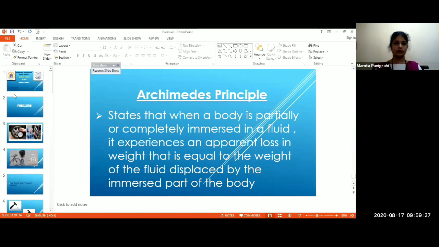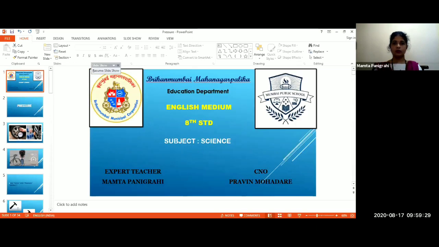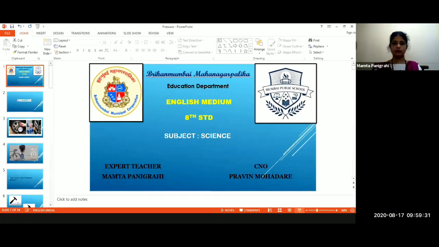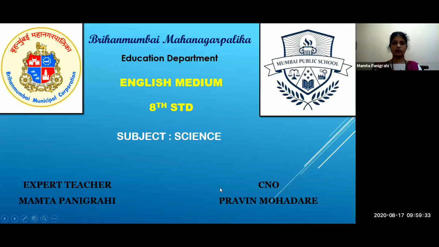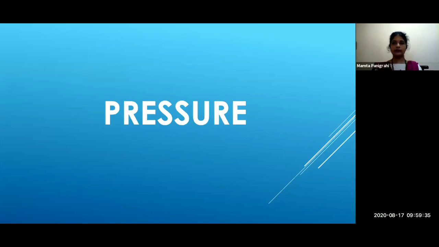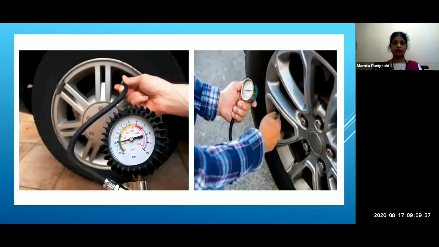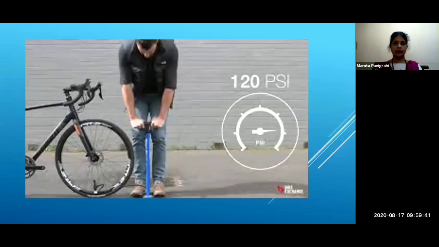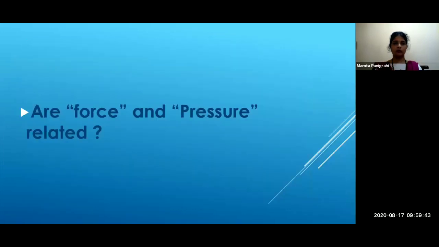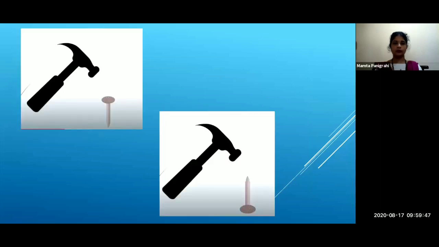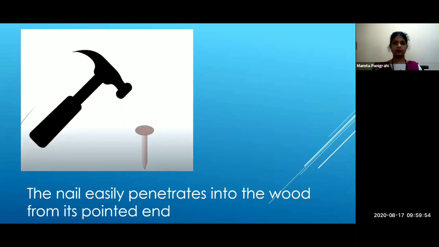Okay, students. So we started with pressure, and to understand this pressure, we have seen some examples of tires, and to relate force and pressure, we saw this example of the nail and the hammer.